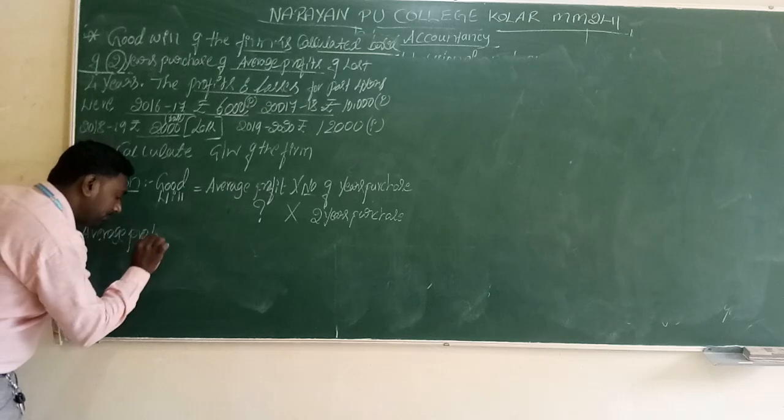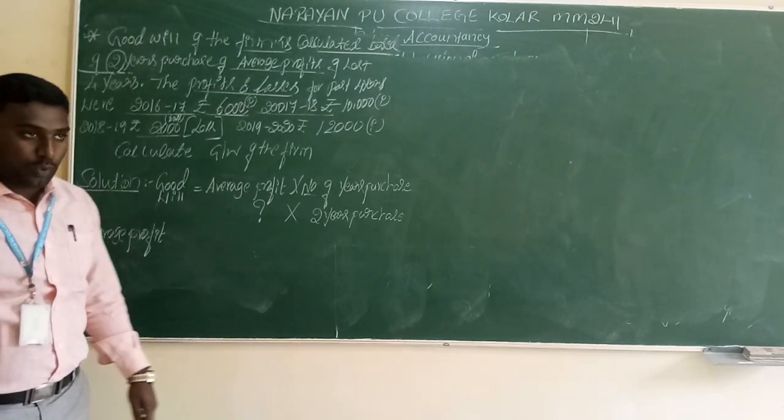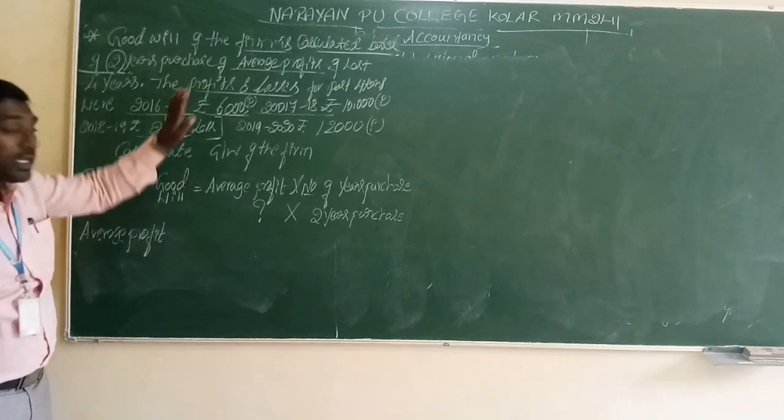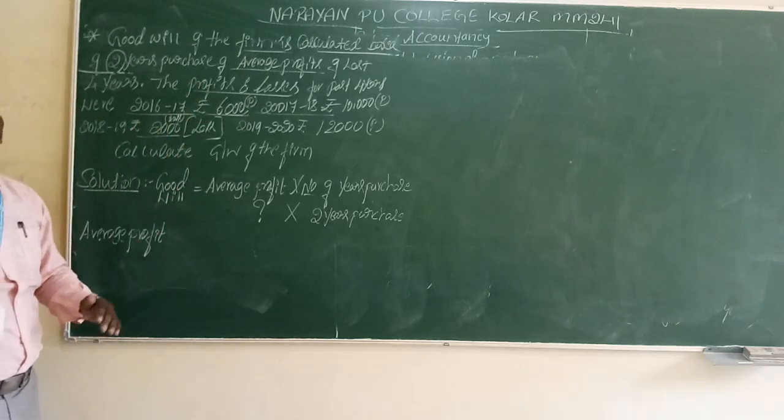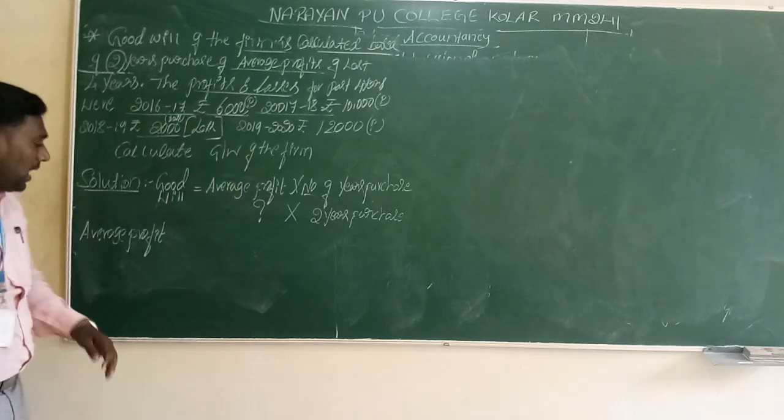Average profit. How are we going to calculate the average profit? It is the total 4 years profit divided by the number of years given.